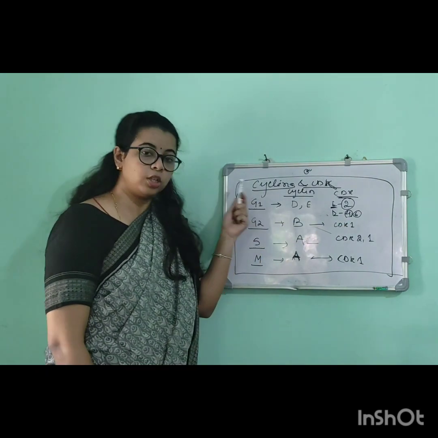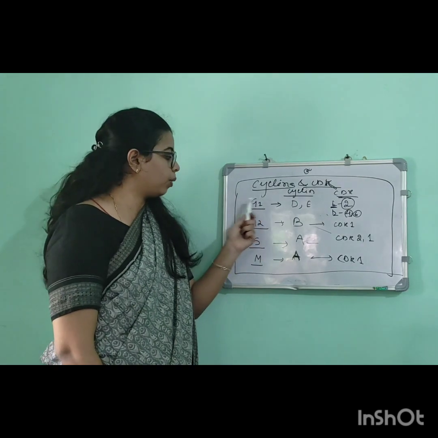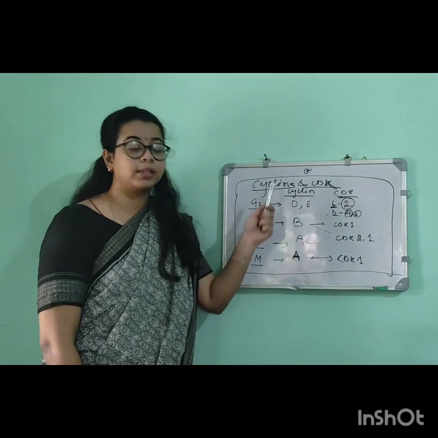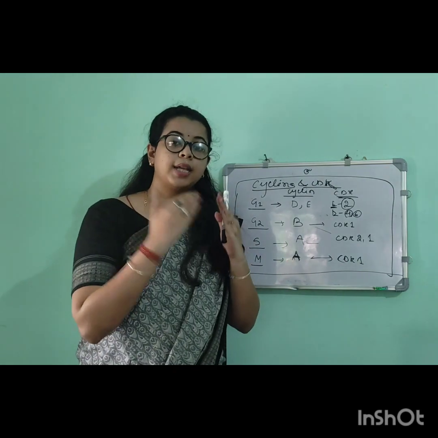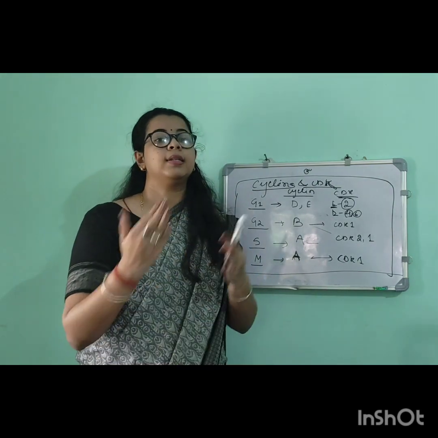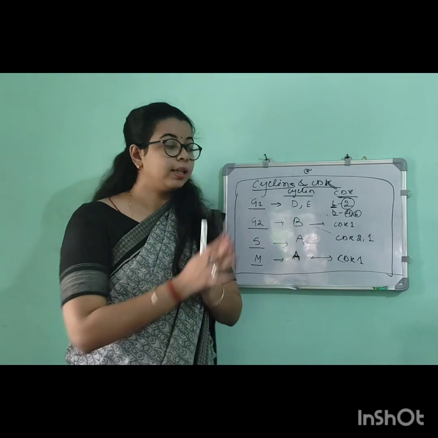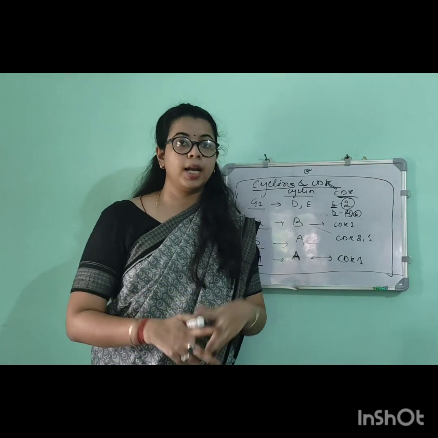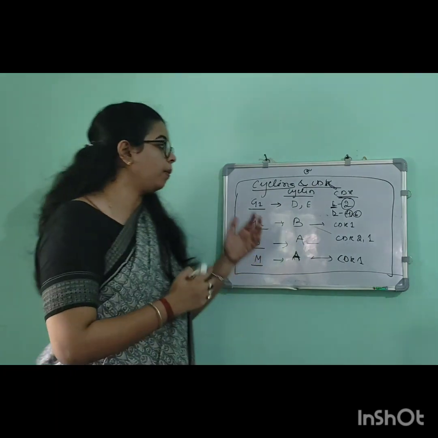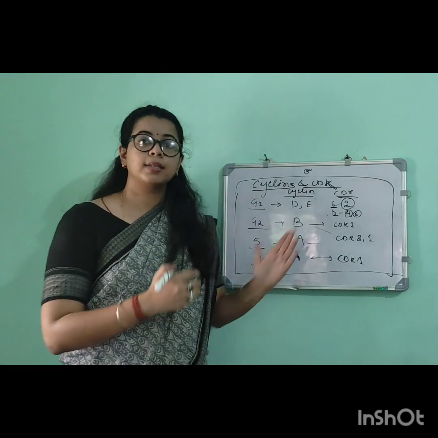Then they will activate the G1 phase. Similarly, if they want to activate the G2 phase, then this process continues. After activation, the cyclin gets destroyed and the CDK is restored. This is how the cyclin and CDK are activated and the cell cycle progresses from G1 to S to G2 to M phase.